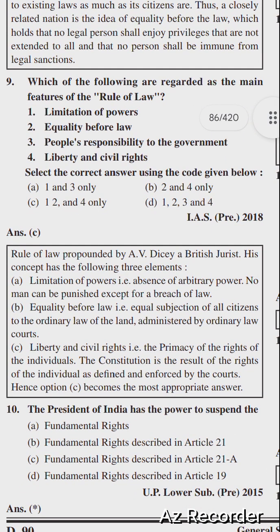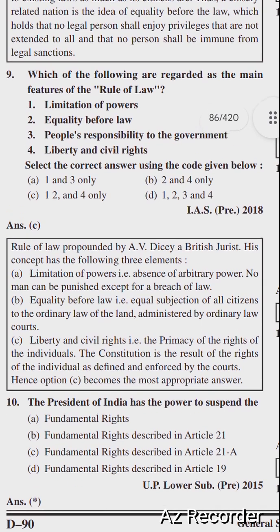The rule of law was propounded by A.V. Dicey, a British jurist. His concept has the following three elements. Limitation of power, that is absence of arbitrary power: no man can be punished except for a breach of law. Equality before law, that is equal subjection of all citizens to the ordinary law of the land, administered by ordinary law courts. Liberty and civil rights, that is primacy of the rights of the individuals. The constitution is the result of the rights of the individual as defined and enforced by the court.